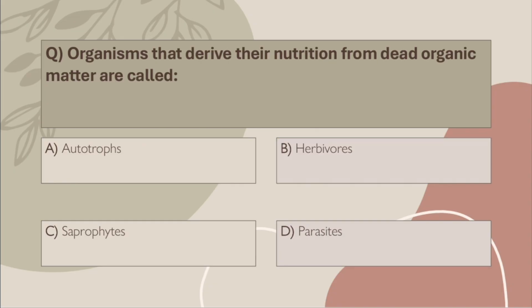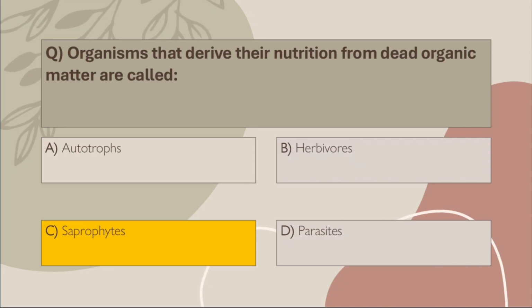Q47. Organisms that derive their nutrition from dead organic matter are called: A. Autotrophs, B. Herbivores, C. Saprophytes, D. Parasites. Correct answer, C. Saprophytes. Sapro equals rotten. These organisms break down dead matter, mostly fungi and bacteria.